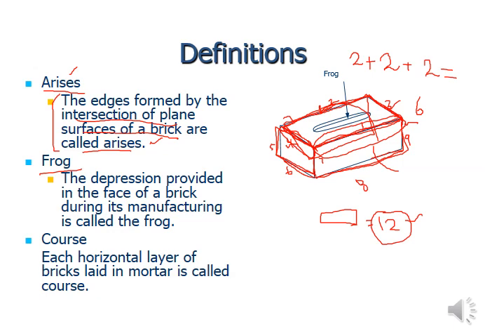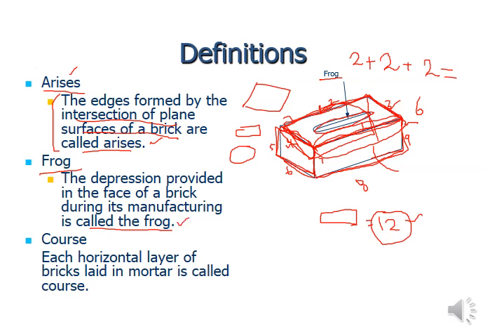The depression provided in the face of the brick during its manufacturing is called the frog. Here you can see this is the frog, and it is a depression. Generally you have observed that on a particular brick you can find a certain type of impression, this depression, and it may have different shapes. It may be a diamond shape, a rectangular shape, or an oval shape. So this is what is called the frog.